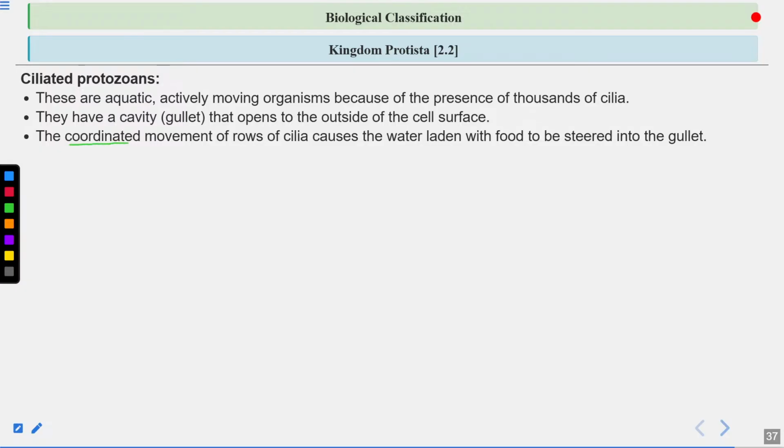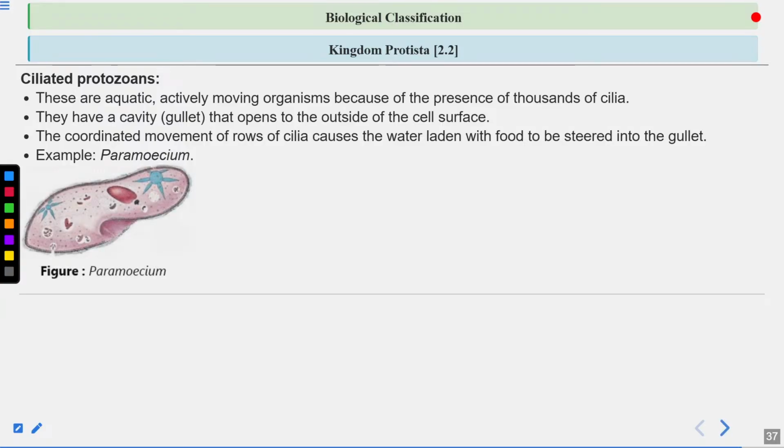Now the coordinated movement of the rows of the cilia causes the water laden with the food to be steered into the gullet. As the cilia move, the water which contains the food enters the cavity known as the gullet. So it helps in feeding also, because along with water, food is also entering. An example is Paramecium. You can see there are thousands of cilia here.